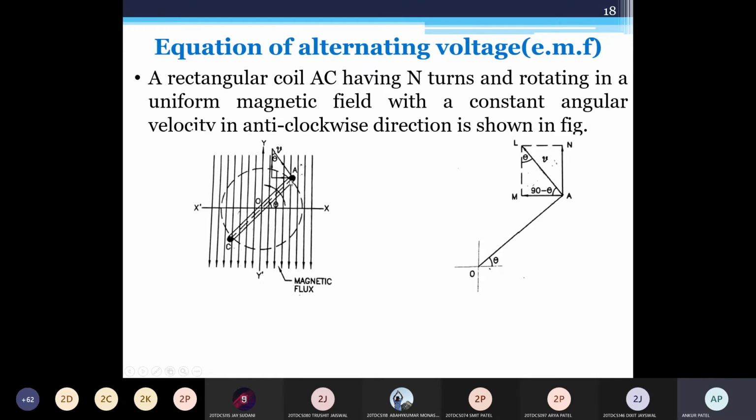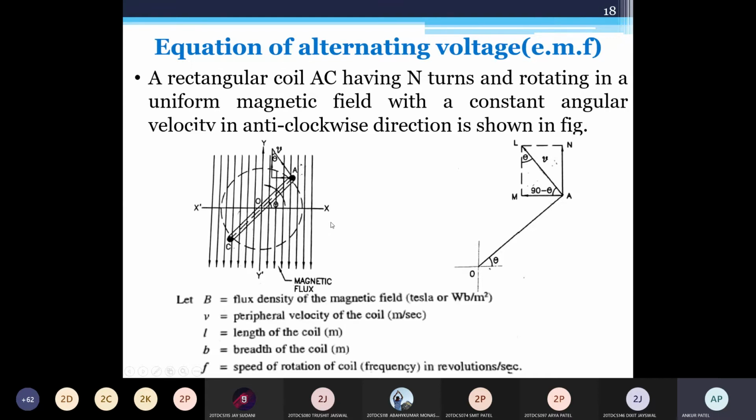So here the parameters that we need to consider are flux density, peripheral velocity, length of the coil, breadth of the coil, and speed of rotation of the coil in revolutions per second.